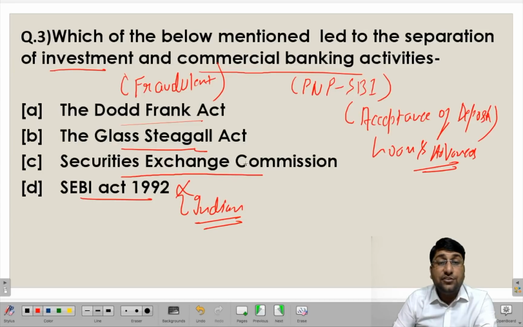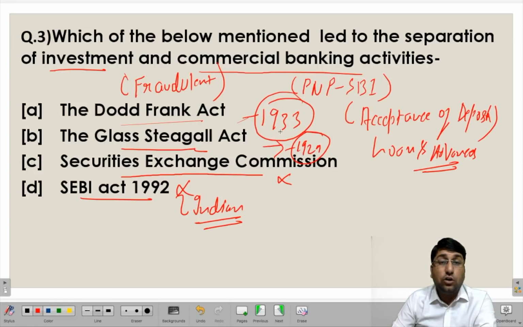When we talk about the Securities and Exchange Commission, this is the regulatory body in the US that is similar to SEBI and looks after the securities market in the US. So again, this commission is not the authority which has segregated the investment and commercial banking activities. Now, the Glass-Steagall Act is an act that came in the year 1933 after the Great Depression in 1929.